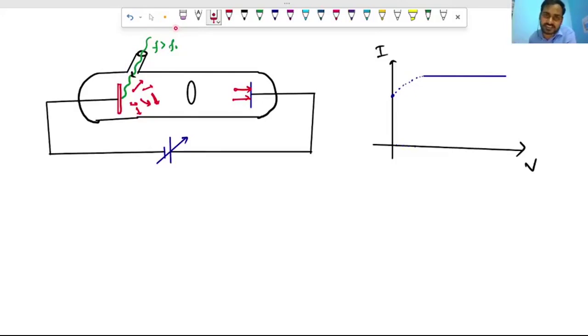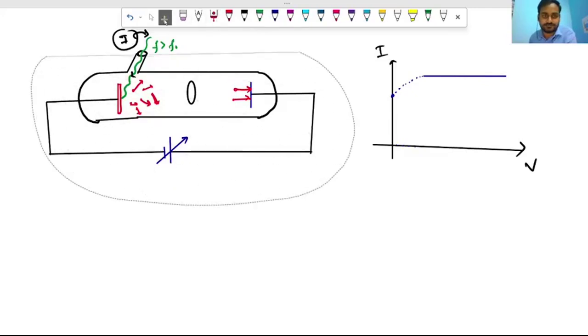Suppose in 1 second 100 photons are incident on the metal surface, then definitely 100 electrons will be emitted, or less than that. If I increase the electric field, definitely not more than 100 electrons will be emitted from the metal surface, isn't it? So there is a limitation from the intensity of the incident light or electromagnetic radiation. That is why we get the saturation current. Fine.